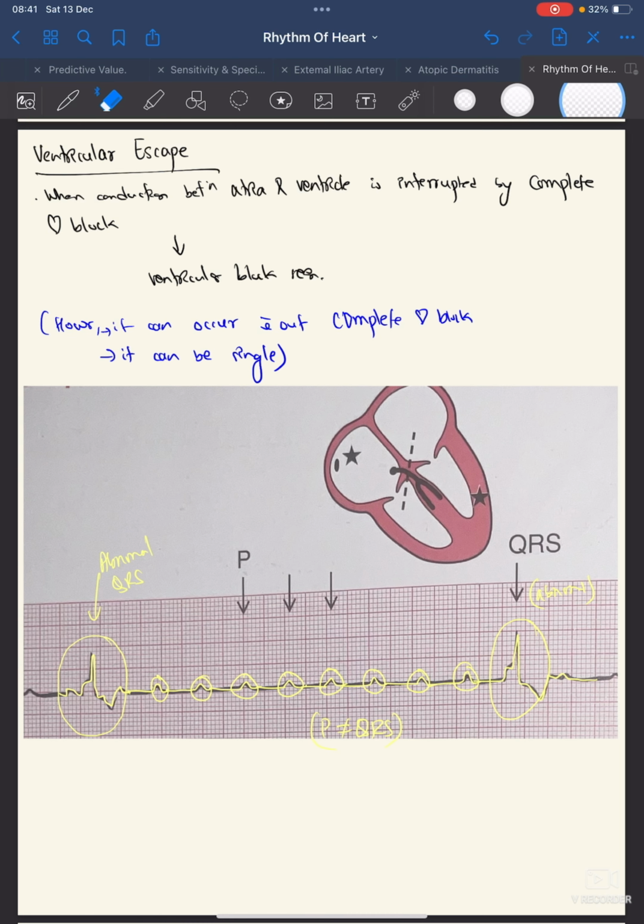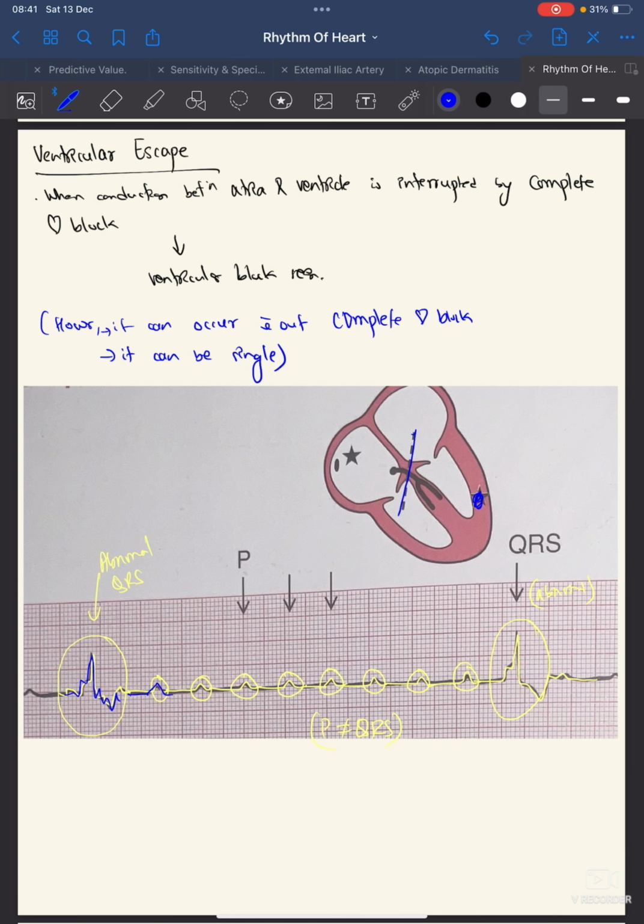Okay, ventricular escape. What is ventricular escape then? It occurs when the conduction between atria and ventricle is interrupted by complete heart block. However, ventricular escape can even occur without complete block, and it can be single. So this is the ventricular escape, which will give the wave of depolarization. You can see here the abnormal QRS.